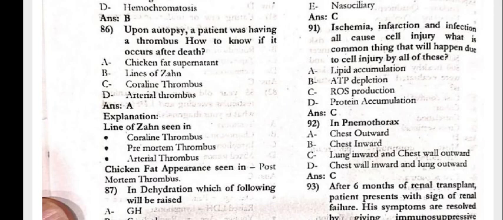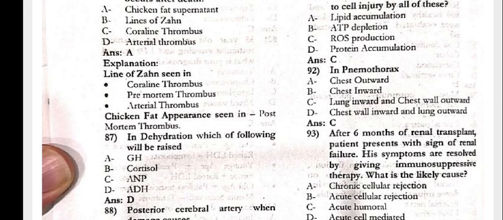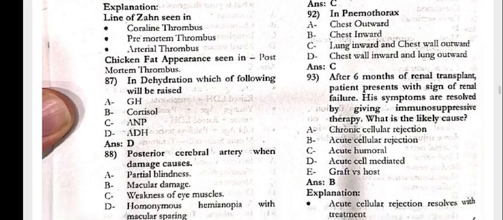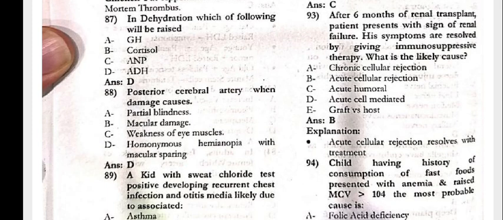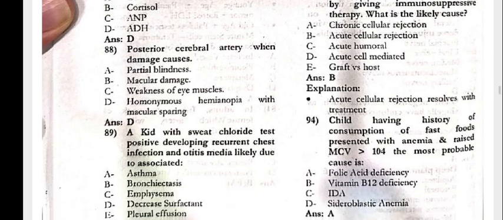That is ROS production, reactive oxygen species production in pneumothorax, lung inward and chest wall outward. Six months after the renal transplant, the patient presented with signs of renal failure. Symptoms are resolved by giving immunosuppressive therapy. What is the likely cause? That is acute cellular rejection.